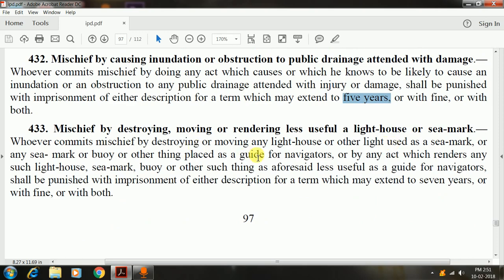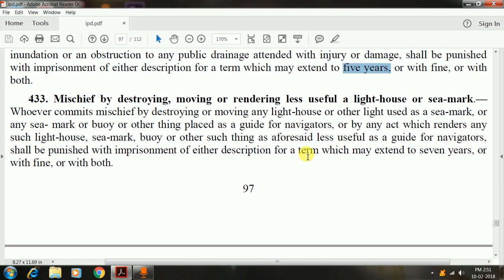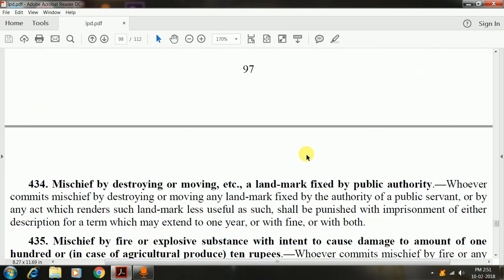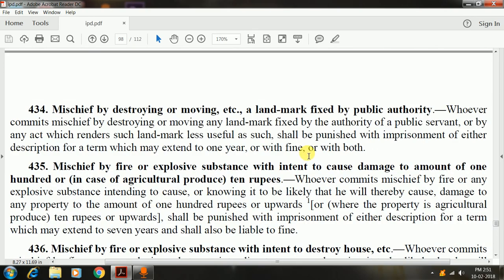Mischief by destroying, moving or rendering less useful a lighthouse or a sea mark. Even for a lighthouse or a sea mark there was a specific provision made with regard to mischief, because lighthouses or sea marks were not manned. They were public properties, but they were not constantly monitored by the government, yet they served as very important public properties, because a lighthouse or a sea mark is necessary for the purpose of navigation. So therefore a specific provision as regards punishment of that has also been provided.